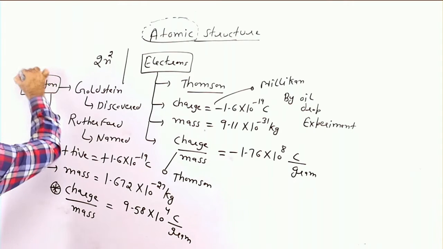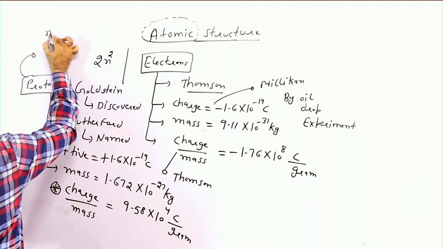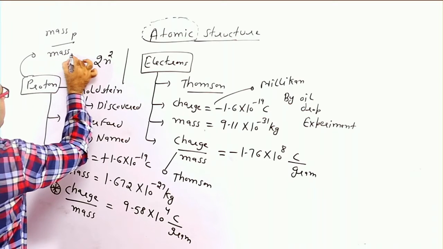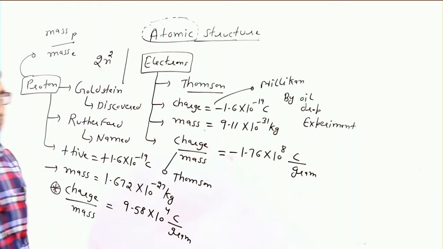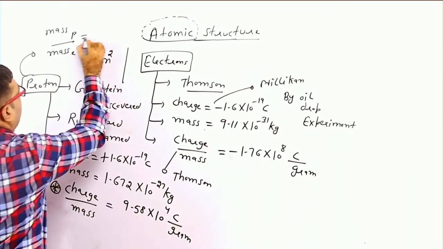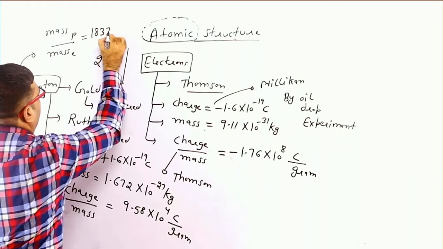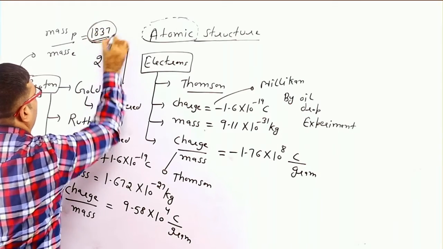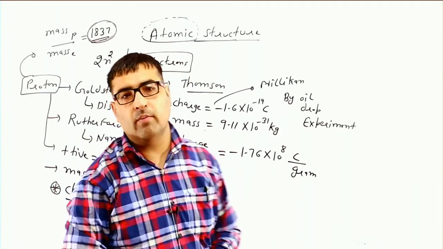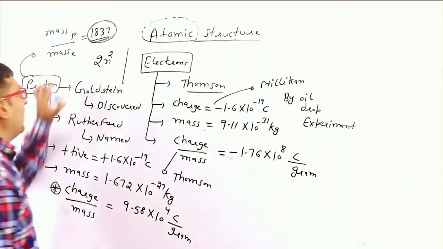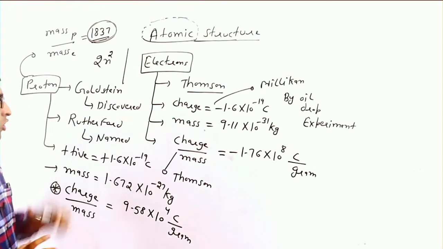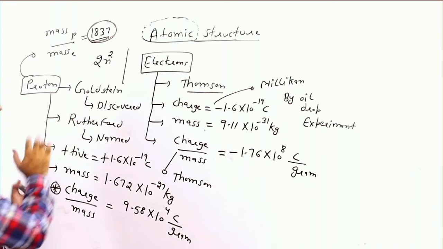Now most important question, what is the ratio of mass of a proton to the mass of an electron? It is equal to 1837 times. Very important question. So students, these are basic points about a proton.